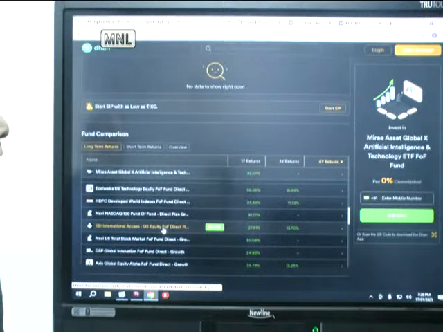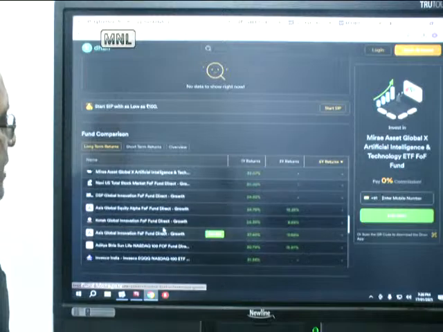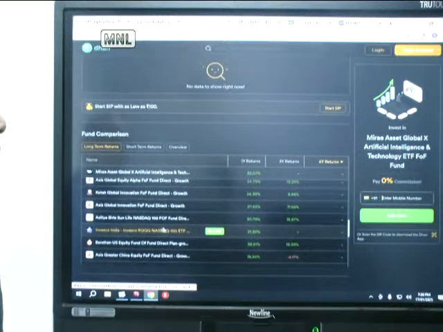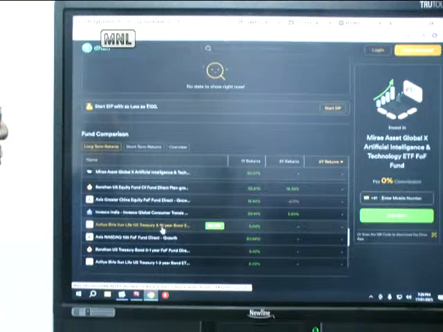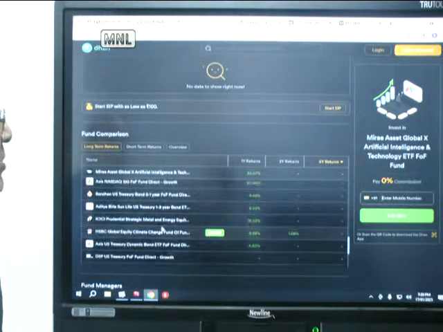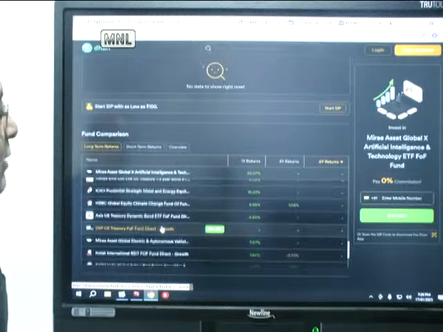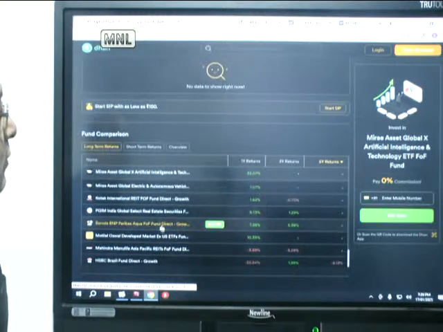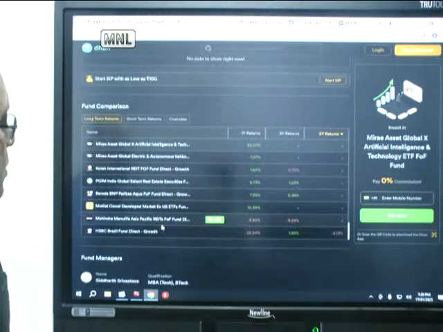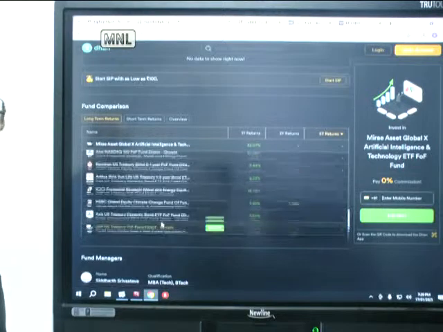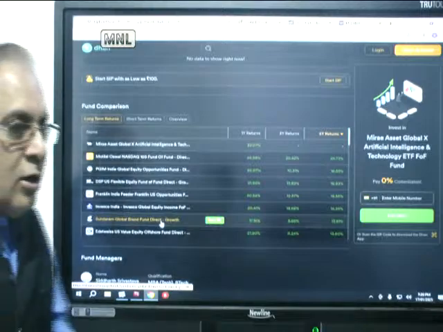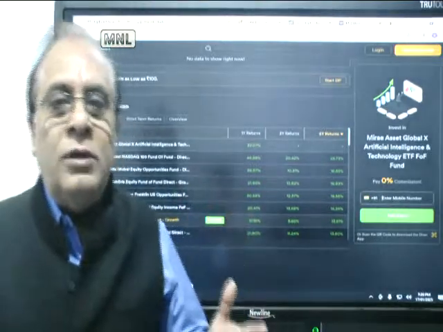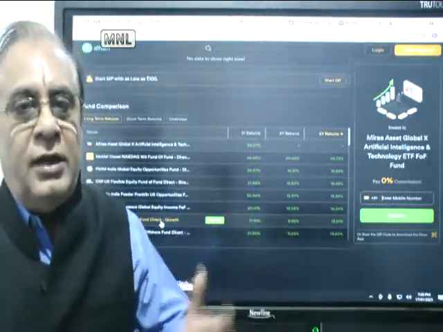Anything other than Nasdaq funds, we'll just scroll to see whether there are any, but everything is Nasdaq. So only Nasdaq funds have generally done very well. So probably we will not expand ourselves beyond these funds, that is the Nasdaq.